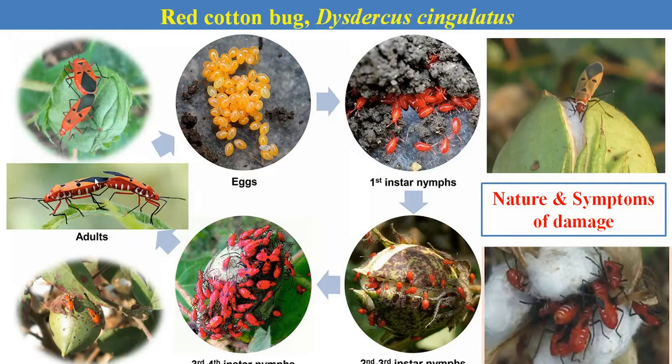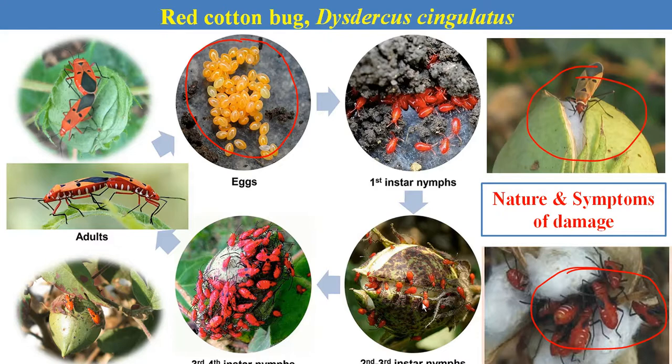After the male and female mate, the female adult lays her eggs in the soil near the plants in a group. After hatching from the eggs, the nymphs emerge, and the nymphs and the adults are both damaging stages. Both continuously feed inside the bolls or on the bolls. Due to their continuous feeding, they suck the cell sap from the bolls or also from other tender plant parts, and the bolls open prematurely. They also feed on the inner content of the bolls, and the lint produced from those infested bolls becomes poor in quality.